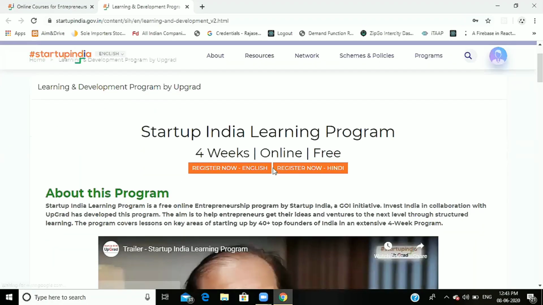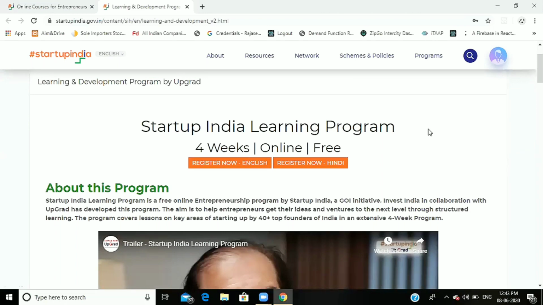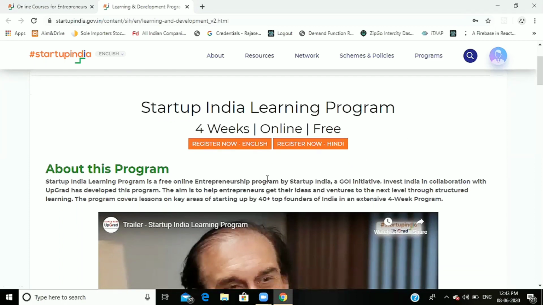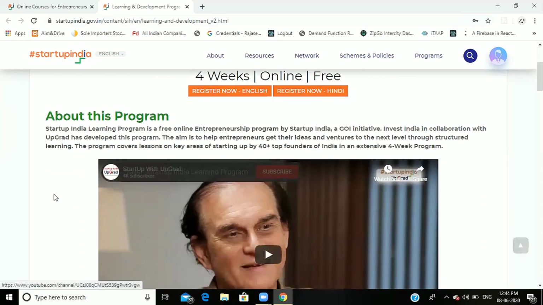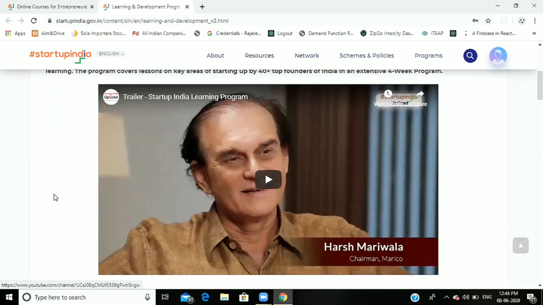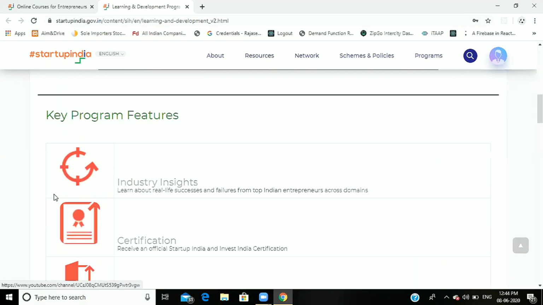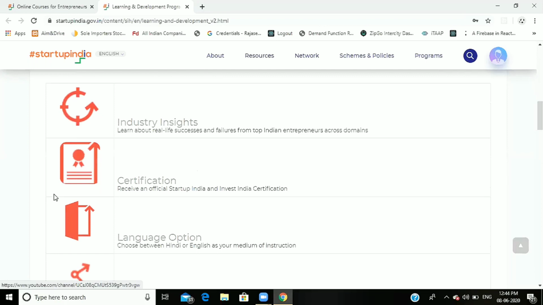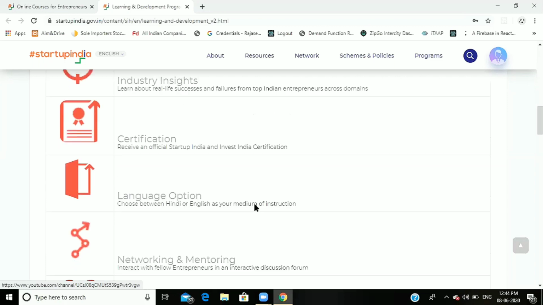Here we can see the page of the Startup India learning program. It has a 4-week duration and is online. It is also free. It is available in two languages, English and Hindi. It is your choice. This is about the program. These are the key features of this program. This is the industry insight and about real life successes and failures from top Indian entrepreneurs. This is the certification of this course.